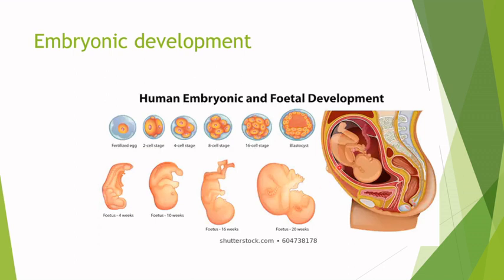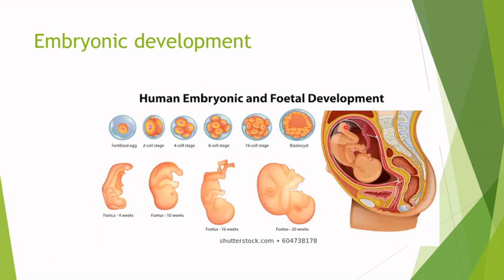Now this embryonic development can take place in different ways. It can happen inside an egg, that would be the case of the oviparous. It can take place inside the womb of the mother, that's what we call a viviparous. Or it can happen with both processes, egg and inside the mother. That is what we call an ovoviviparous. We're going to start with the viviparous.